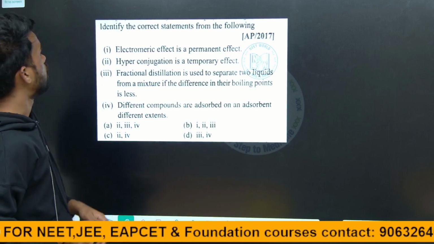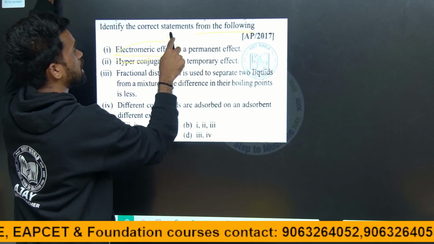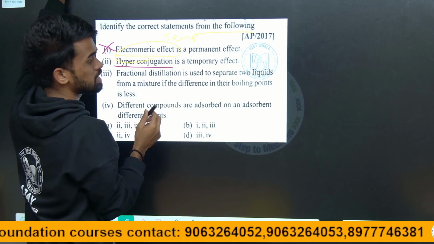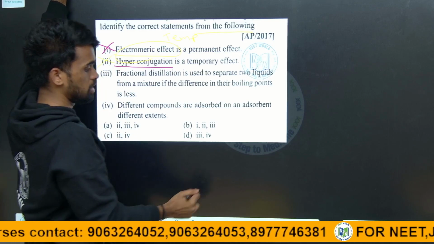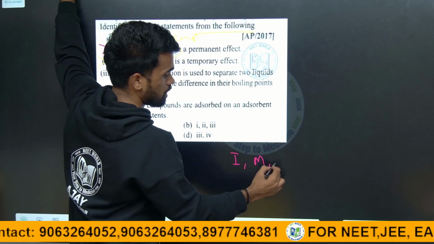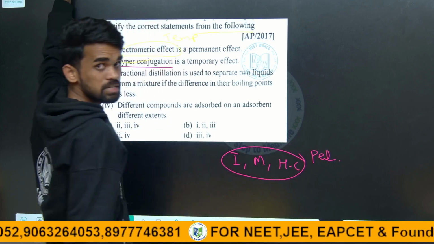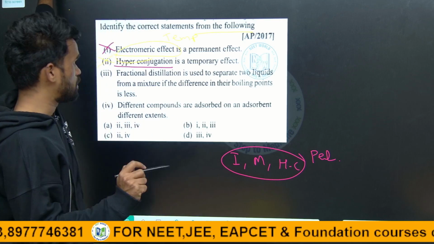I hope it is clear. Next, identify the correct statement from the following. Electromeric effect is a temporary effect, not a permanent effect. So this is incorrect. Next, hyperconjugation is a temporary effect. No, hyperconjugation is a permanent effect. This is also incorrect. See, inductive, mesomeric, hyperconjugation: these are permanent effects, and electromeric effect is a temporary effect. You can remember these statements.